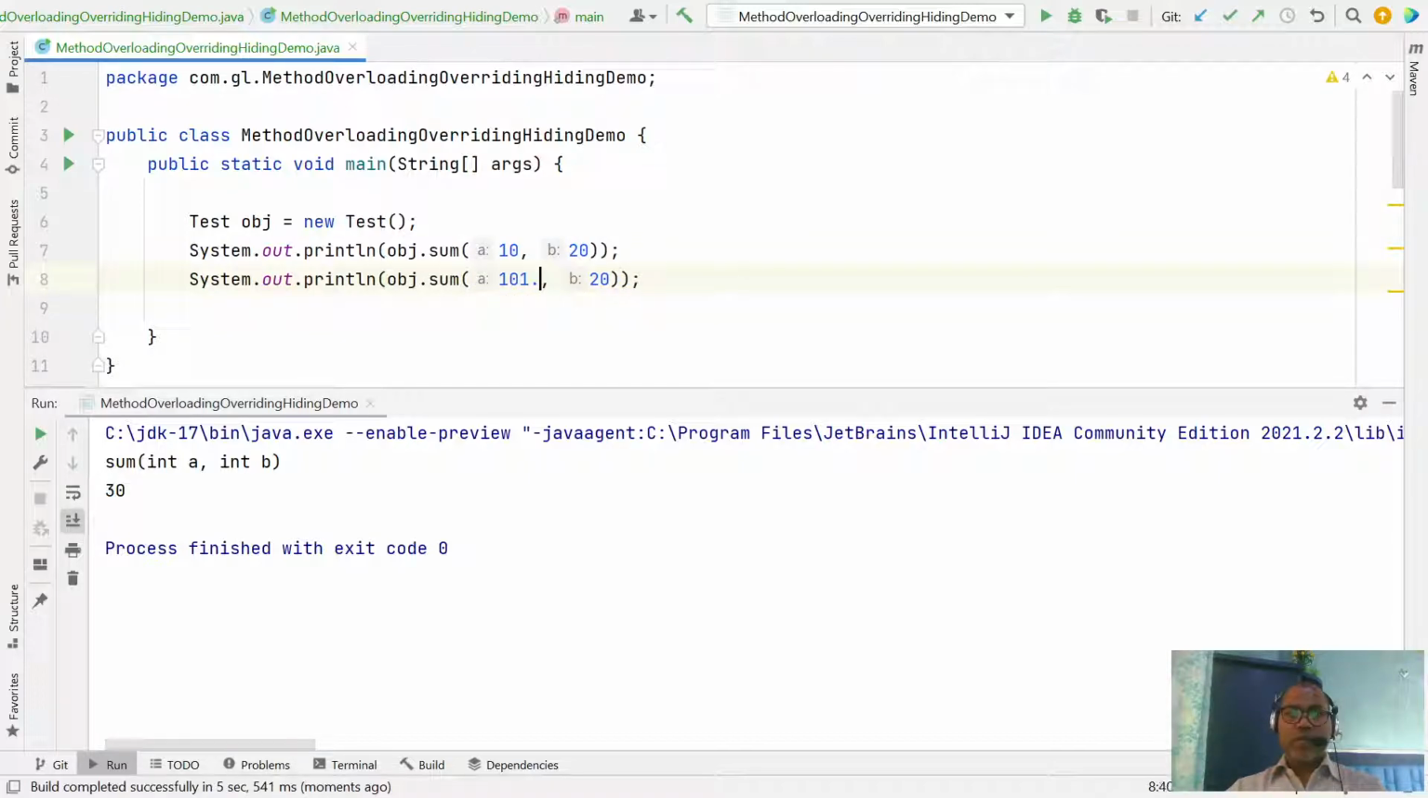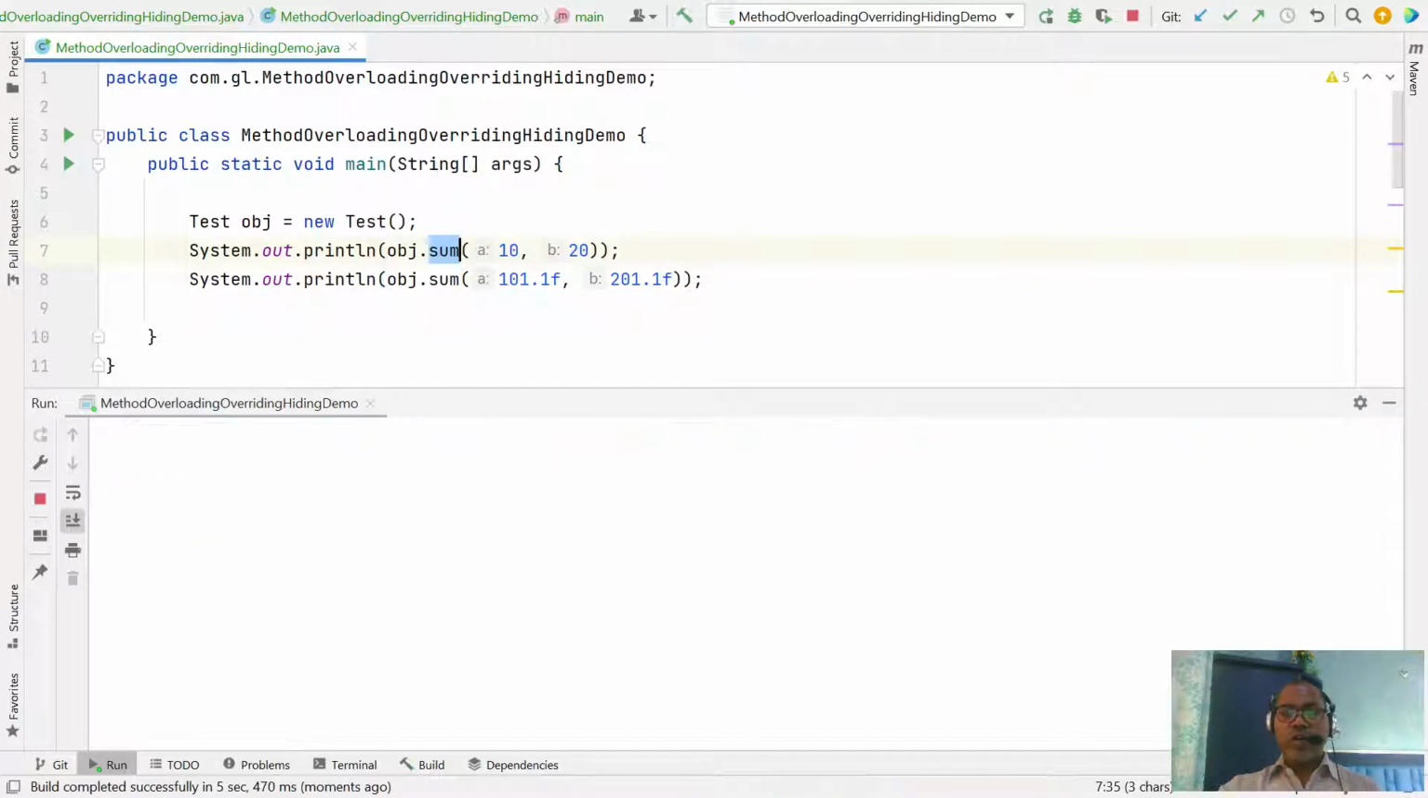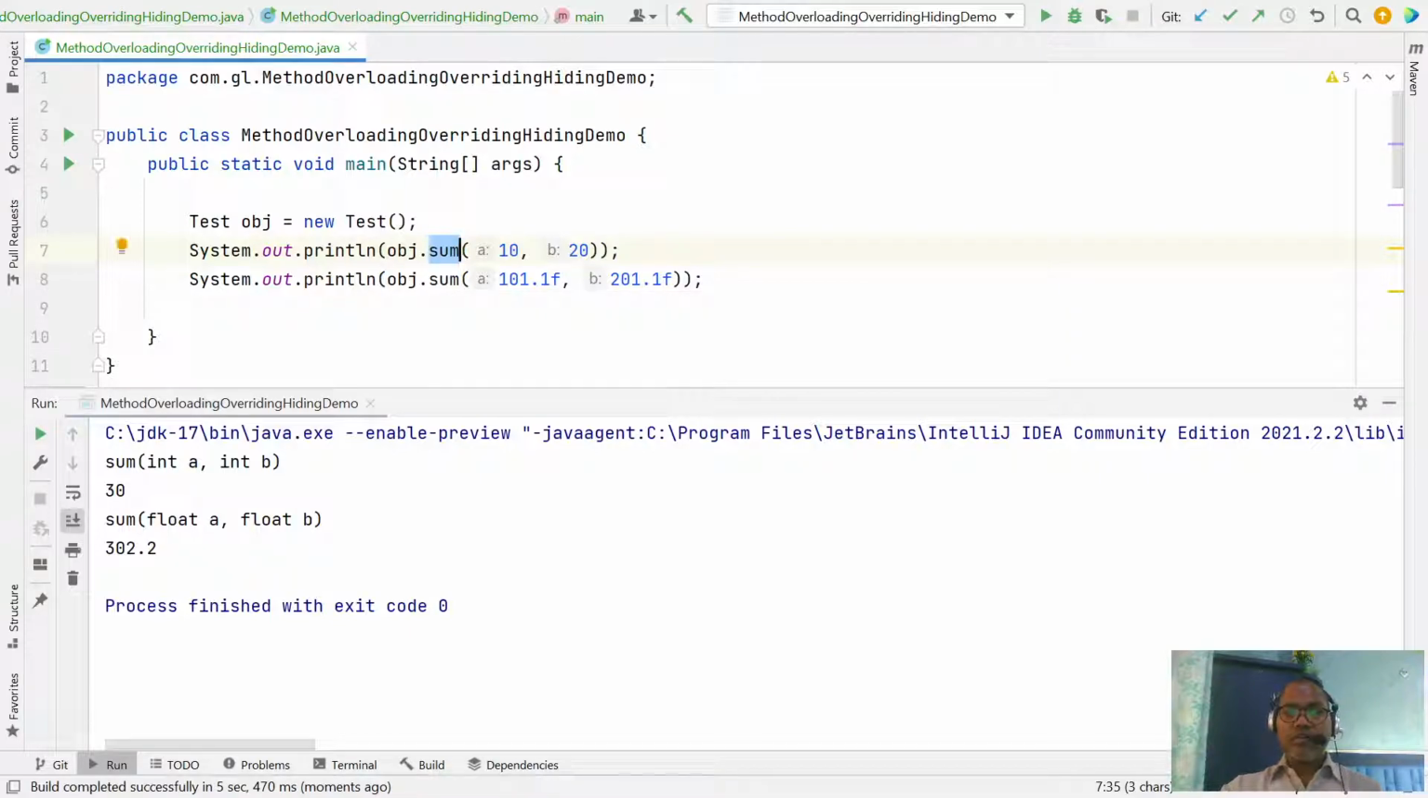Let's say 1.1. This is the float. So now sum is an overloaded function. You can pass two integer values or two float values, or even three arguments. Then you can pass three arguments.